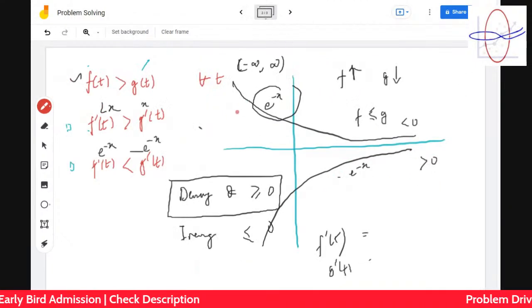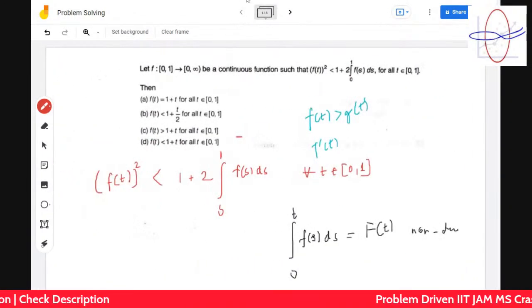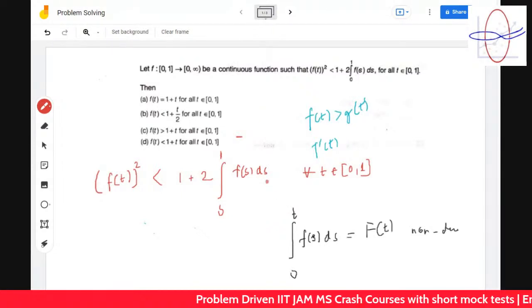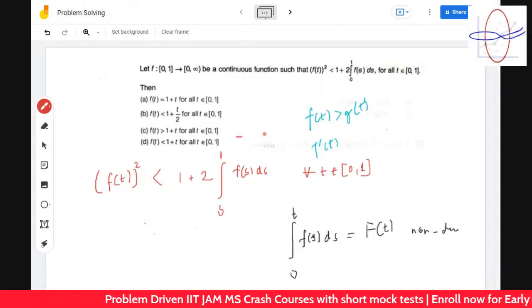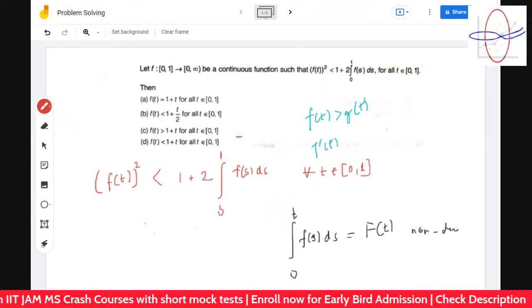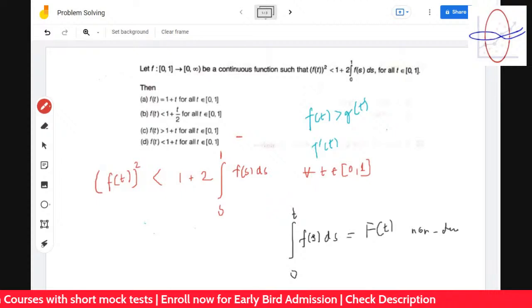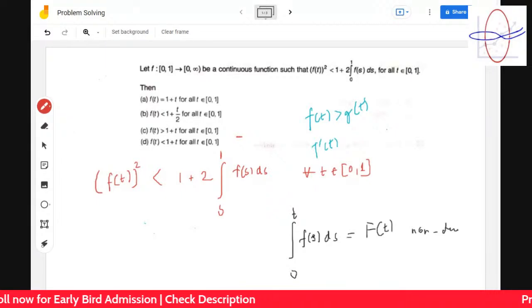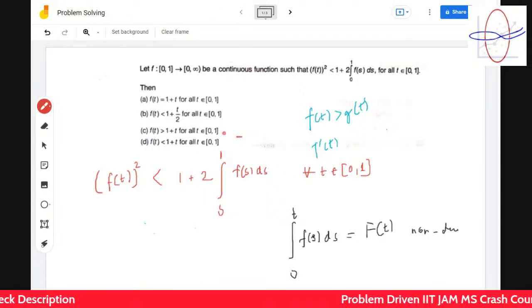So can you use this over here? The extreme value theorem, this idea. What can be the maximum thing? Yeah, tell me. Any ideas?